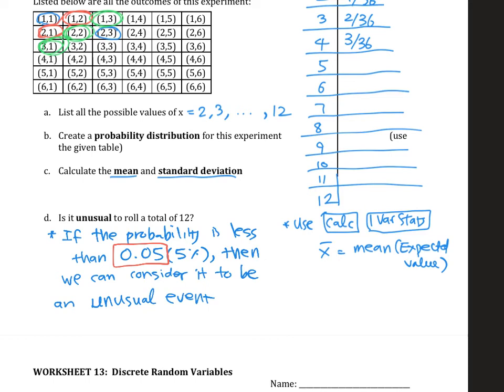If it's less than 5%, that means the probability is pretty small, which means this is an unusual event, right? We're going to use this a lot for the rest of the section and the rest of the course, so I want you to remember this part. We're going to come back to this concept again in the future.